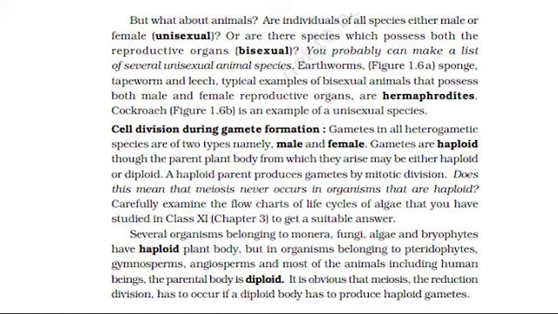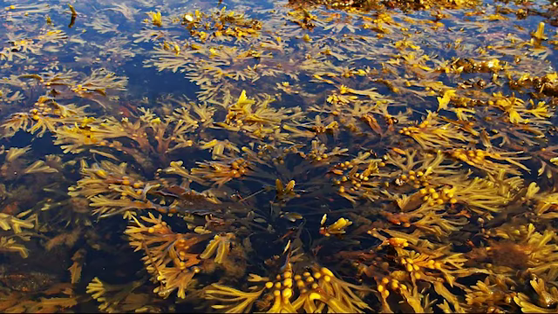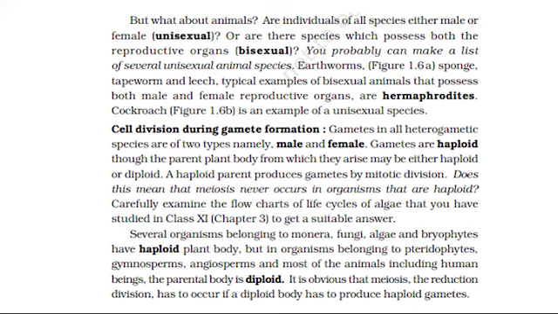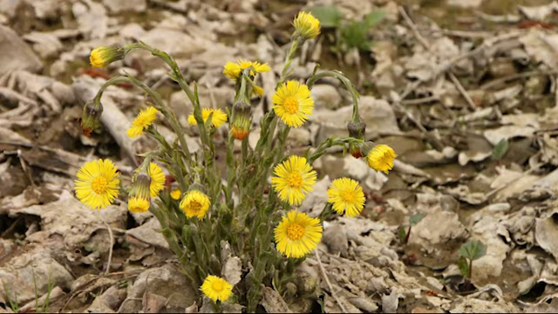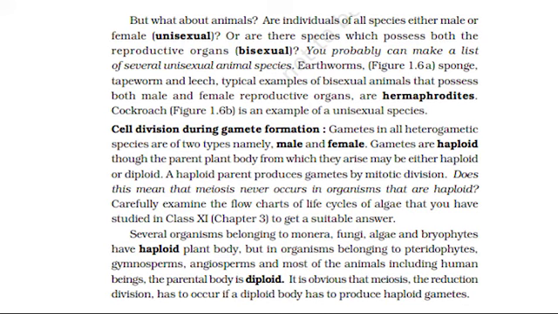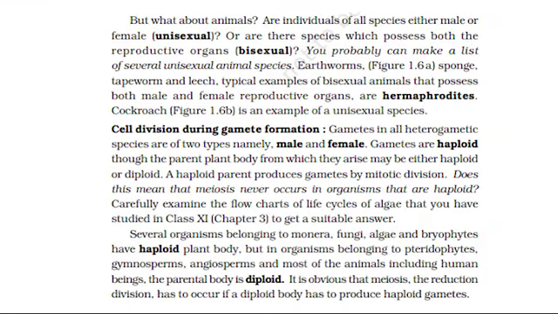Several organisms belonging to Monera, fungi, algae, and bryophytes have a haploid plant body, but in organisms belonging to pteridophytes, gymnosperms, angiosperms, and most of the animals including human beings, the parental body is diploid. It is obvious that meiosis, the reduction division, has to occur if a diploid body has to produce haploid gametes.